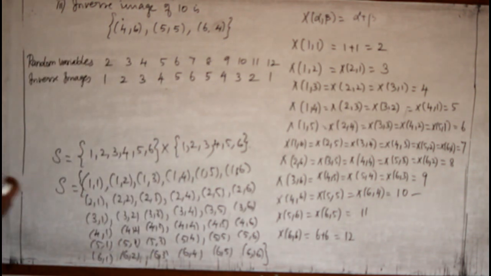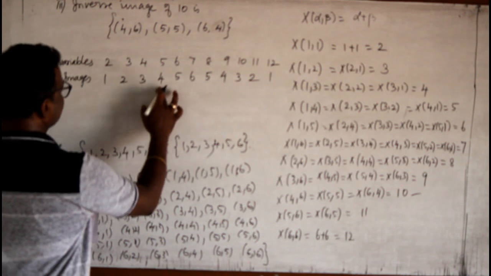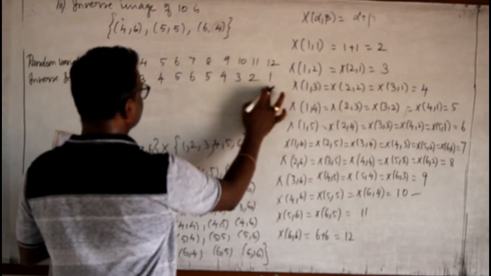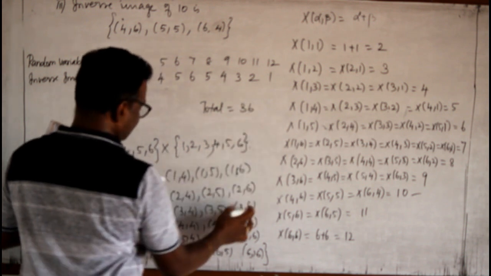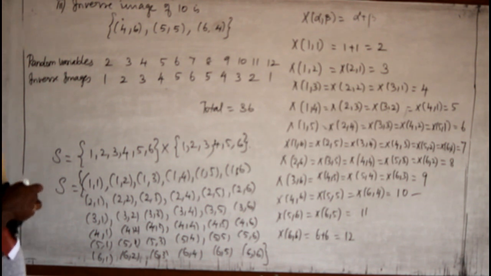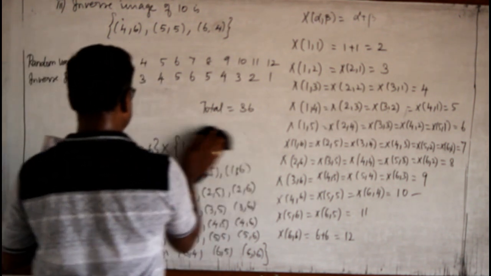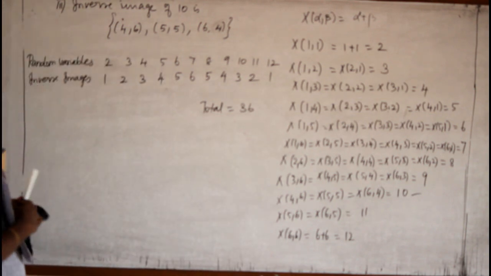These are the images. We can check. When you add all these things, 1, 3, 6, 10, 15, 21, 26, 30, 33, 35, 36. The total is 36. You can check. We know 6 into 6 is 36. This is the answer for the second problem. Now we should go for the next example.